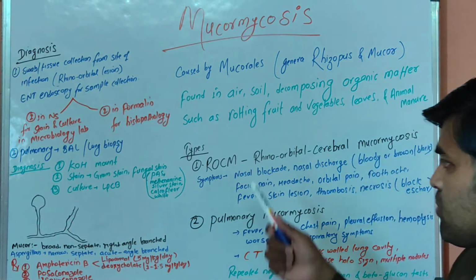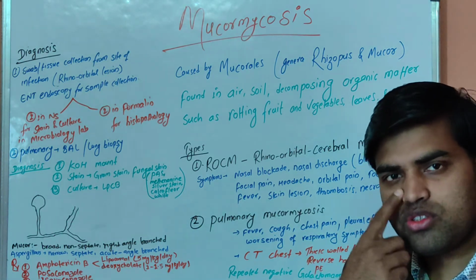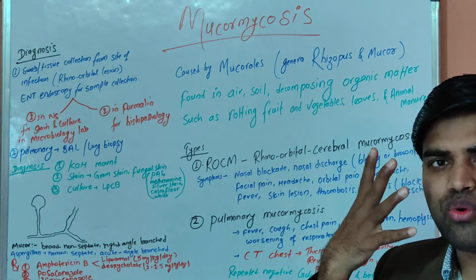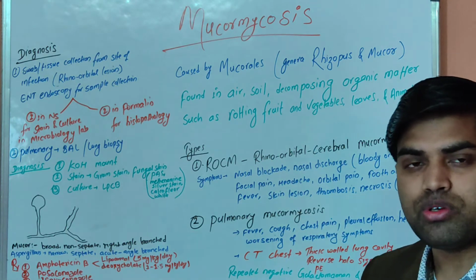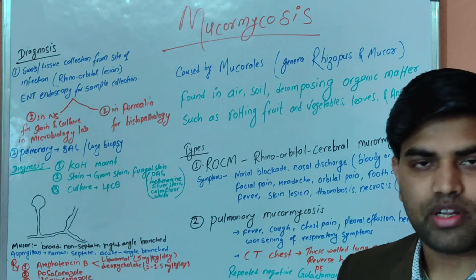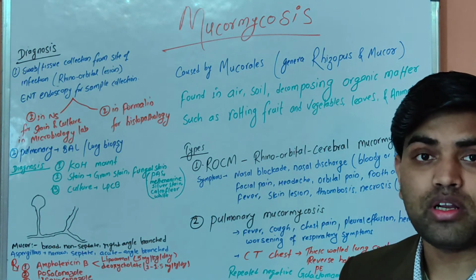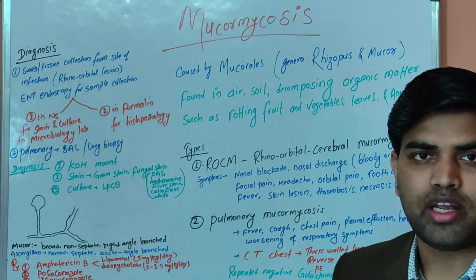So what are the symptoms of ROCM? Normally, we have come to know that a spore enters inside the nose, germinates, and can spread locally and extensively to the brain, and people can die. We should remember that people can die. There is a 50% death rate. So among 2 people, 1 is going to die if we do not diagnose early or treat adequately.